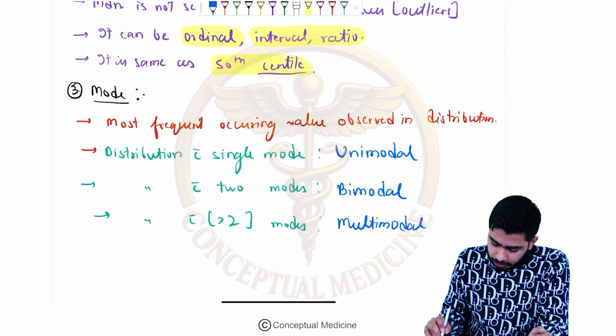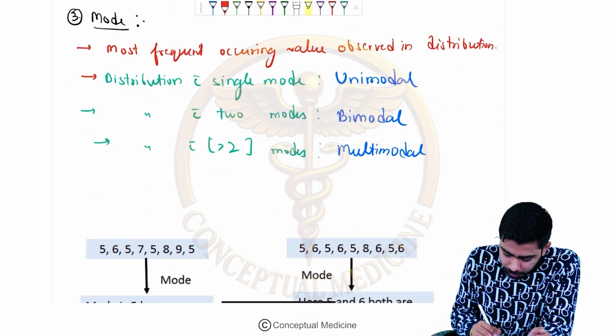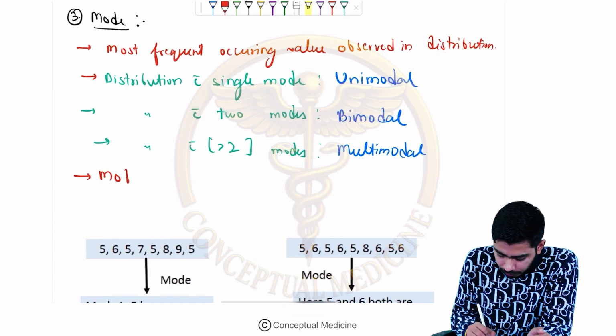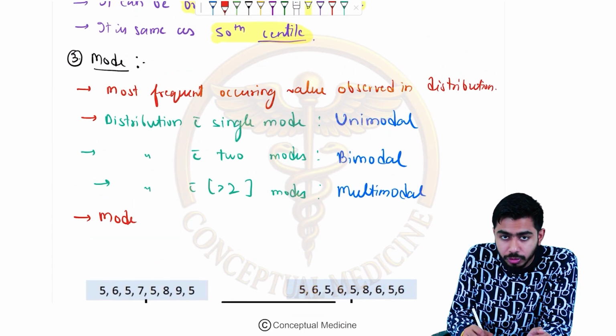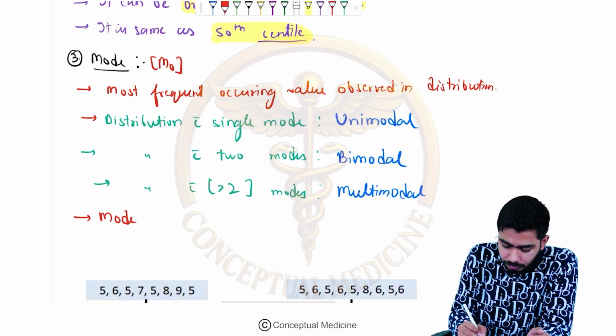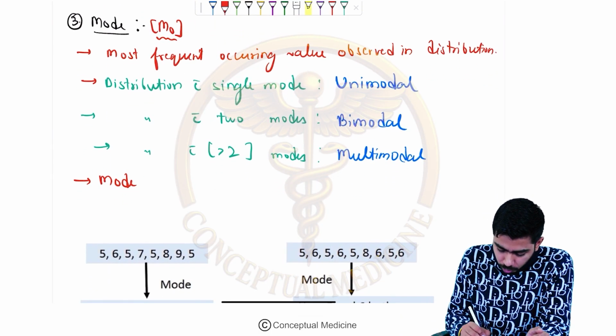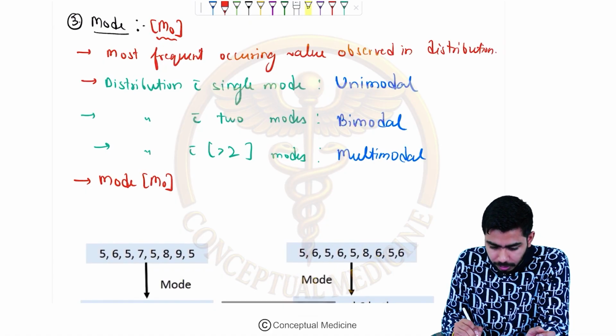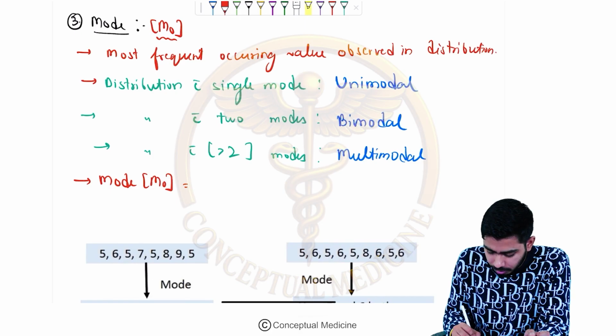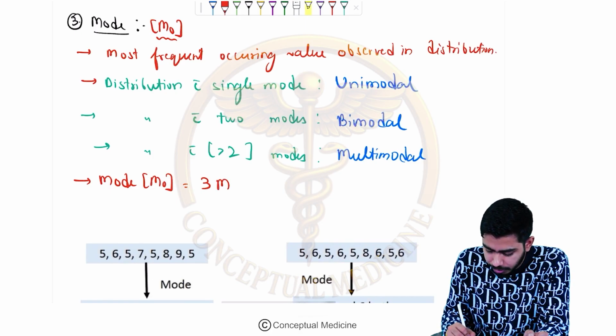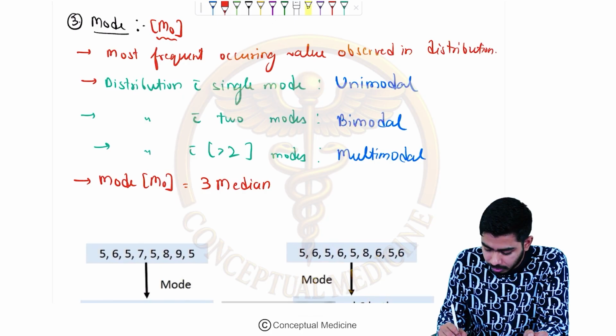Now if we talk about mode, guys, one more thing over here I would like to mention, because it is worthy. By the way guys, mode is also called MO, right? If you talk about the mode or MO, there is a formula. This formula says that 3 times median, minus 2 times mean.